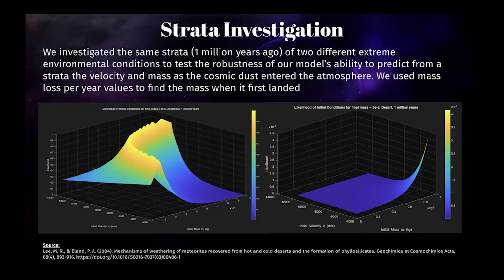In our second graph, we found that the overall mass in conditions similar to a desert would almost completely reduce the mass of a particle. So finding a particle with mass 10 to the negative 5 kilograms on the surface would imply that the mass was hundreds of times larger. And when we account for that, our graph suggests that such a large particle could have only landed under extreme conditions with the maximal possible entry mass and lowest possible entry velocity, which is why our graph looks like that.